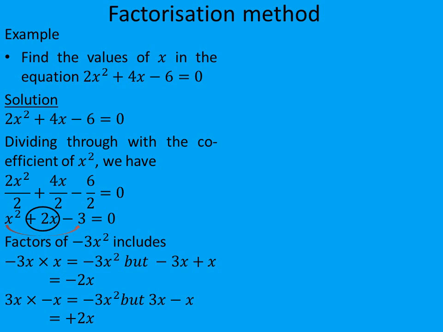So instead of writing plus 2x, we write plus 3x minus x. So we write our equation as x squared plus 3x minus x minus 3 equal to 0.